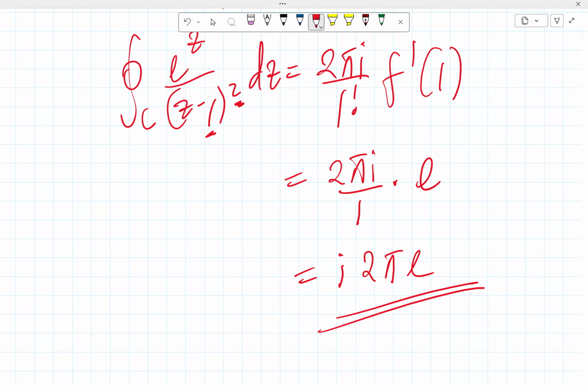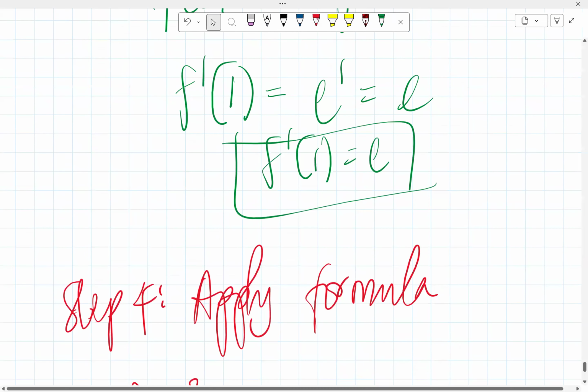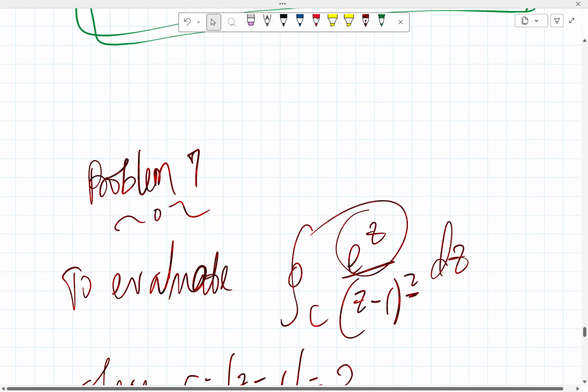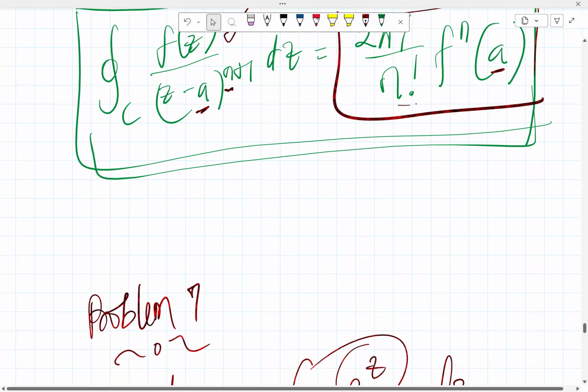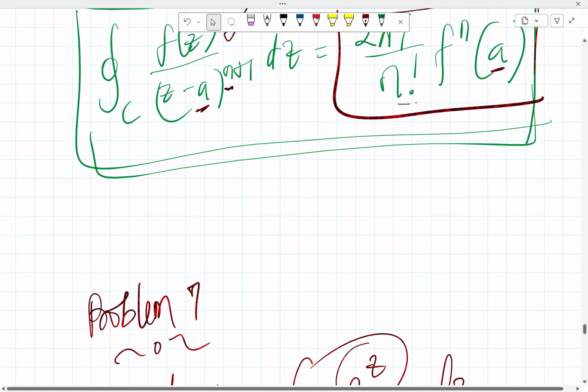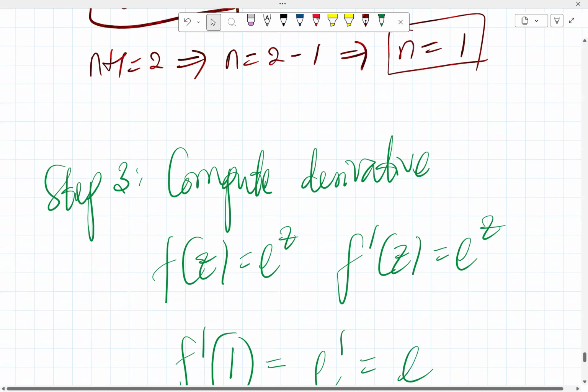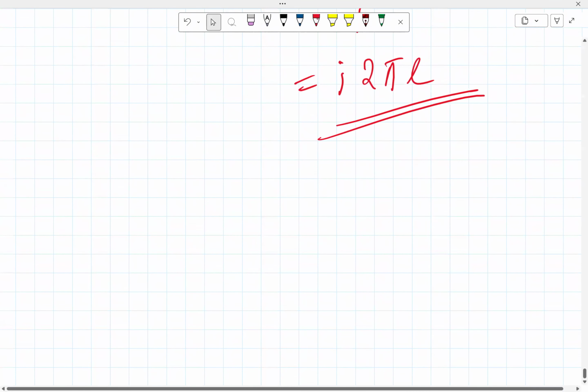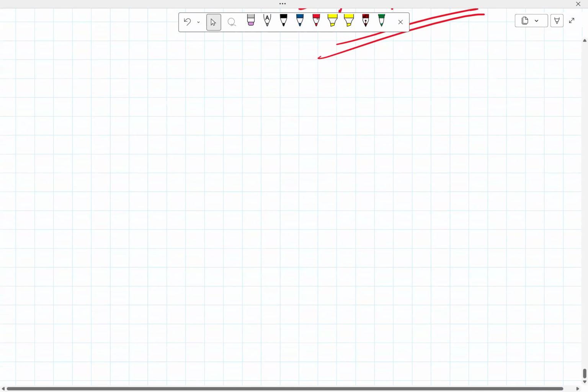And that's problem 3, I think. No, problem 3. This is the first problem here. I'm answering questions 3 and 7. This is 2 pi I. This is problem 3 done: 2 pi I e. Okay, that's problem 3. Now we go for problem 7.